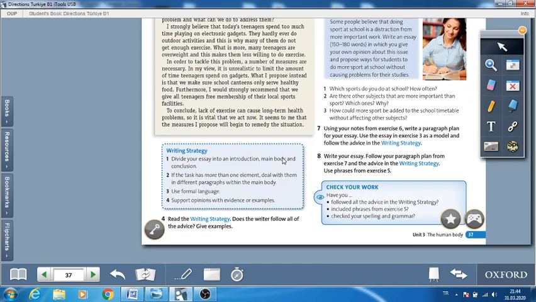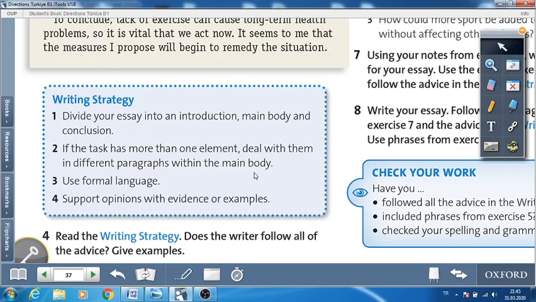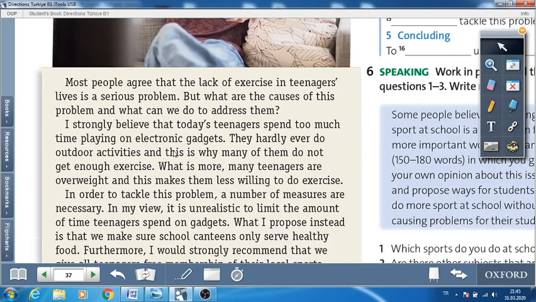Now, before writing an opinion essay, we need to learn some strategies. How can we write an opinion essay? At first, let's talk about the layout of your essay. You need to divide your essay into an introduction, main body, and conclusion. So let's look at the example essay here.